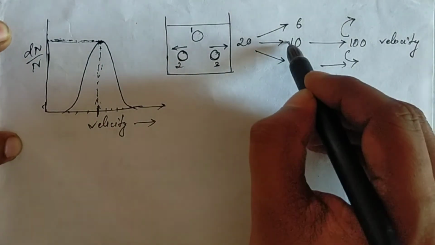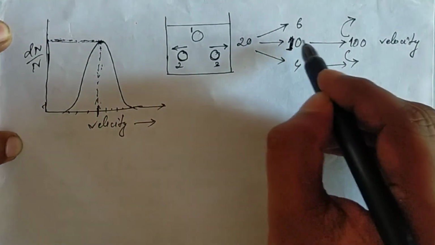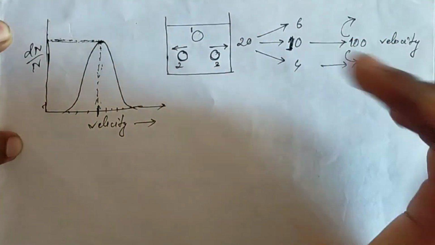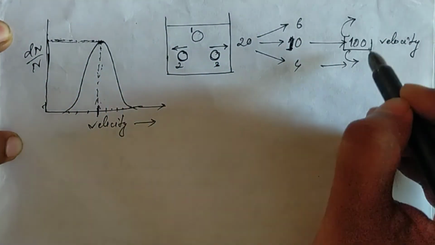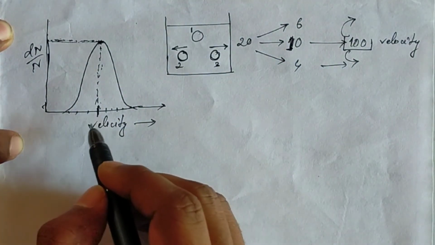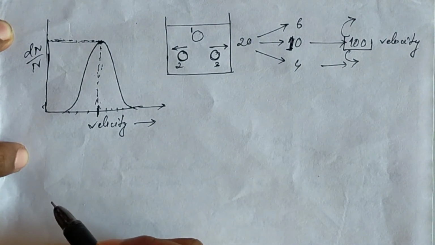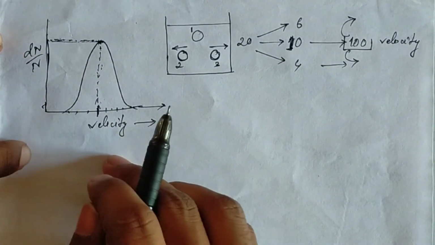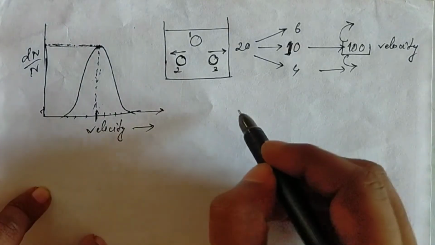That means this is the 10. In this case, the 10 molecules, the maximum number of molecules, are moving in 100 velocity. So in this case 100 is the most probable velocity.